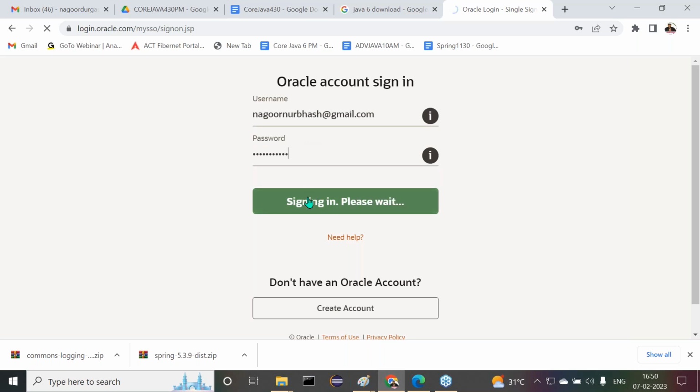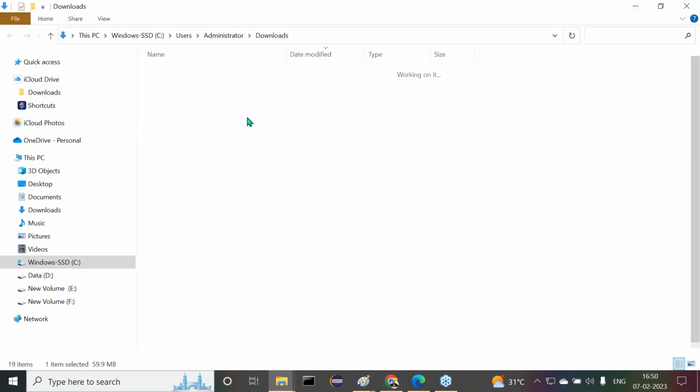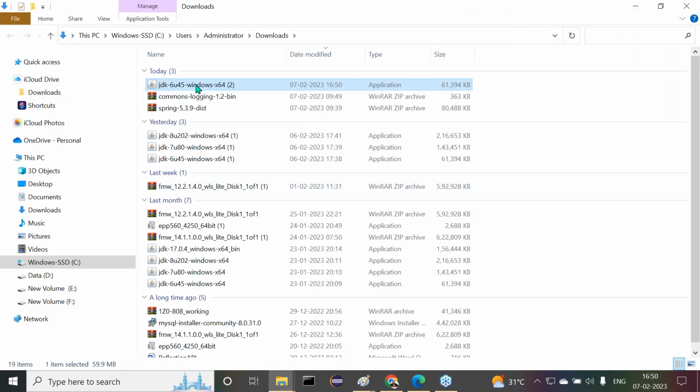Let me check it. Now, if it is okay, automatically it is going to be downloaded. Yes, now it is downloading there. A 60 MB size is available for the Java setup file. Observe carefully, nearly 60 MB of space is available for the Java setup file. Show in folder. Now, it is always available already with me.